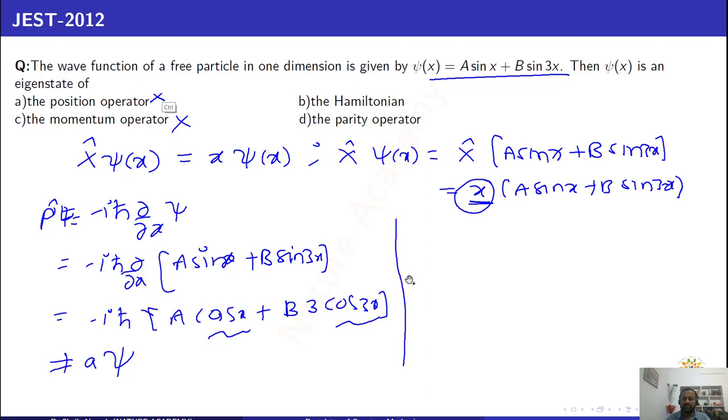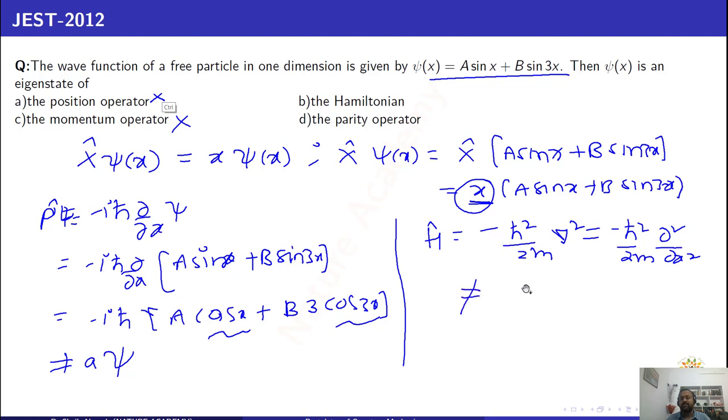Similarly, you can check for the Hamiltonian. The Hamiltonian is an operator, which we generally write as minus h square by 2m del square, where del square is nothing but dou square by dou x square. When you differentiate the wave function psi twice, you will get some other wave function. So psi of x is not an eigenstate of the Hamiltonian. You can check this one.